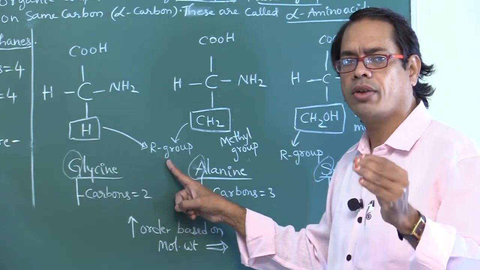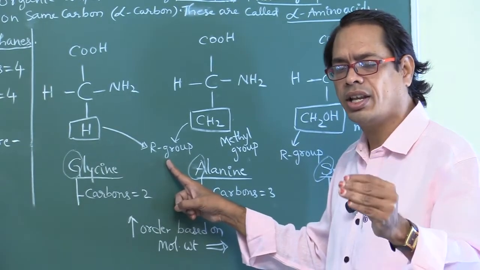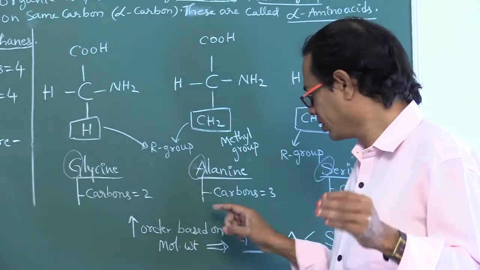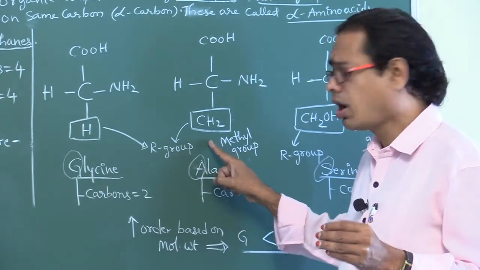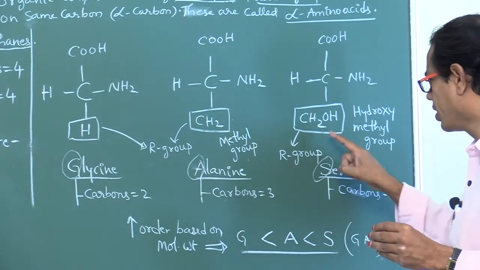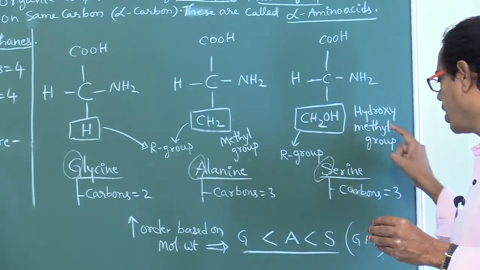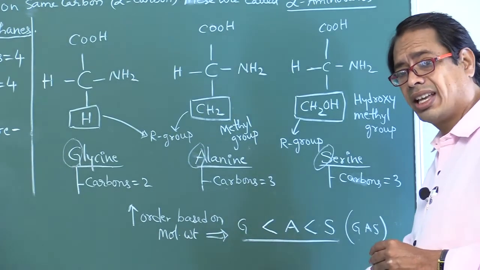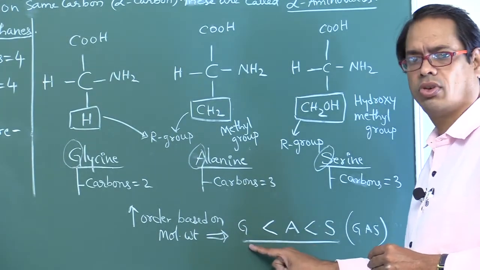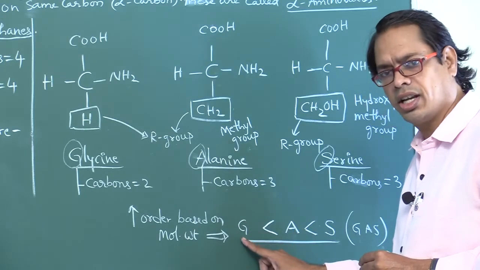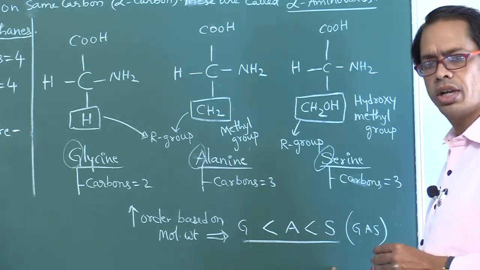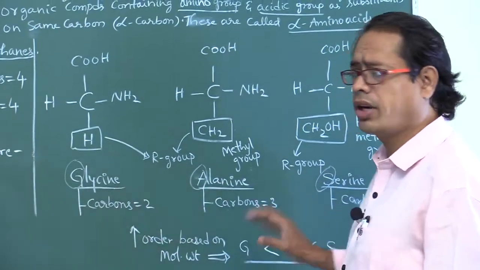The R group or variable group in glycine is H. R group in alanine is methyl. R group in serine is CH2OH, hydroxymethyl group. Increasing order based on molecular weight means the code is GAS. Here it is H, here it is CH3, here it is CH2OH. Please note down all these points, my dear students.